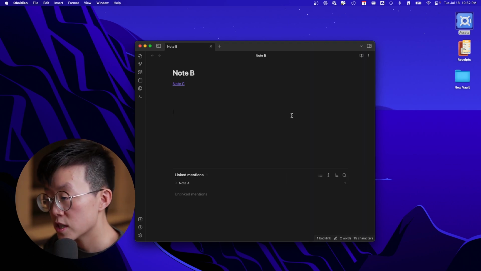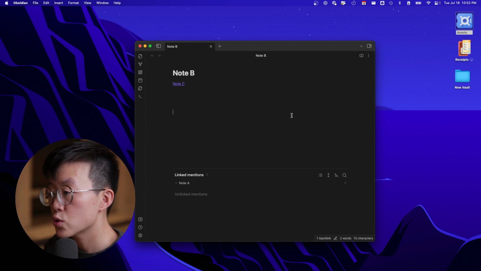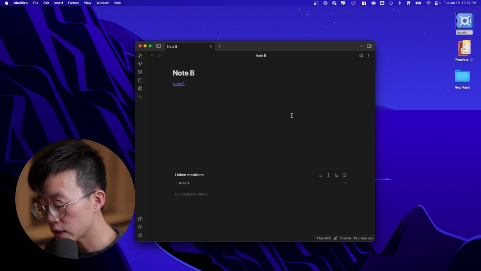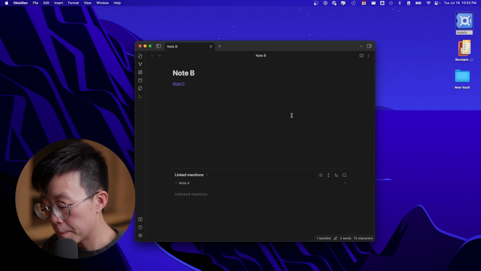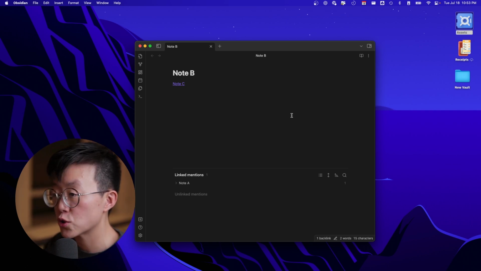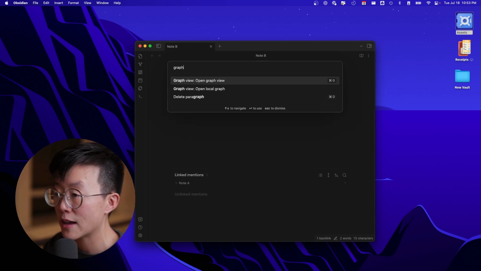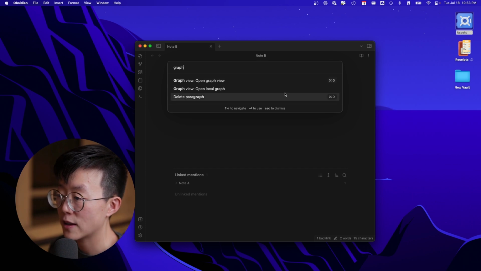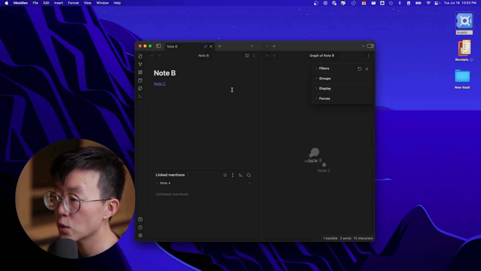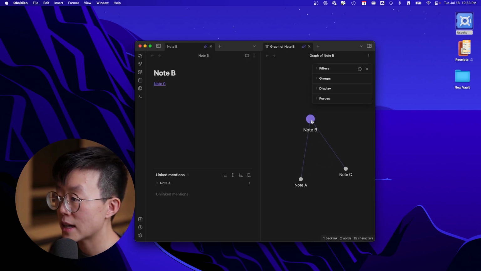And the third way, which is my most favorite way, is using the graph view. In order to trigger the graph view, you can use a shortcut, which I'll teach you later. But you can also do Command or Control P, then type graph. There are two types of graphs, global graph and local graph. So if we open the local graph view, we can see that Node B and Node C and Node A